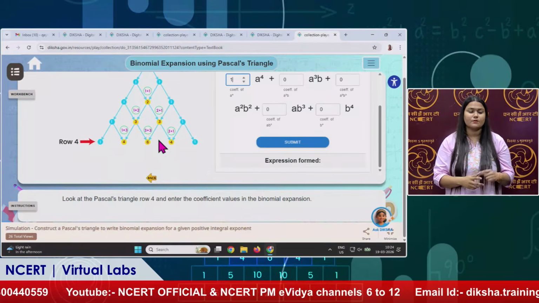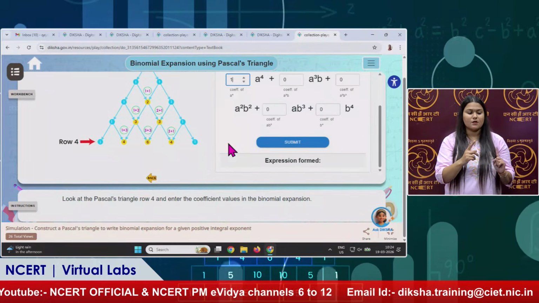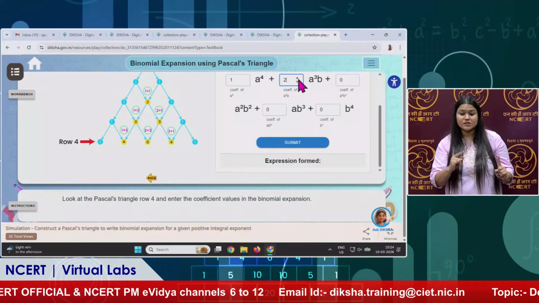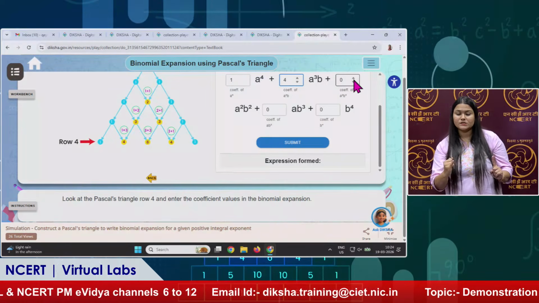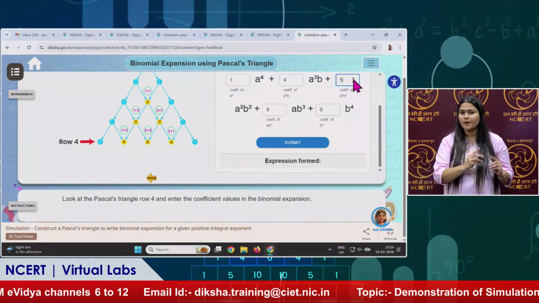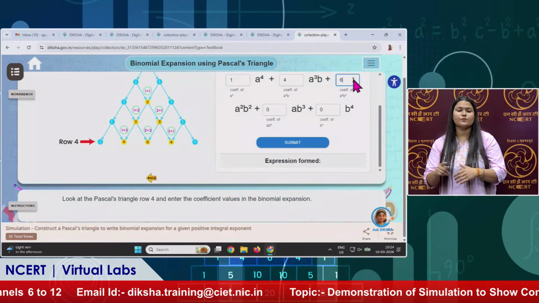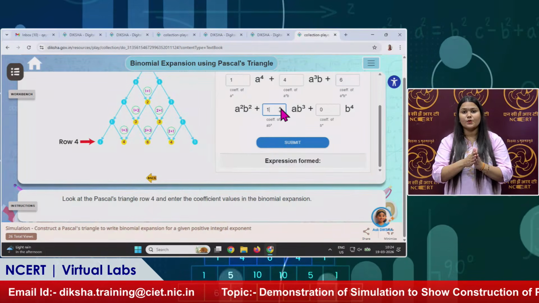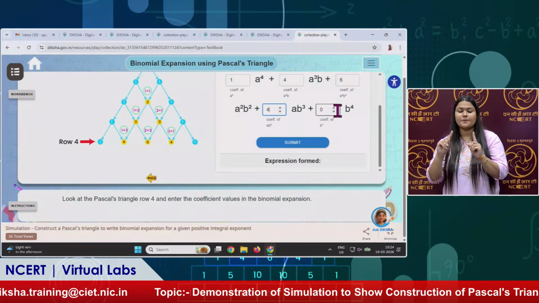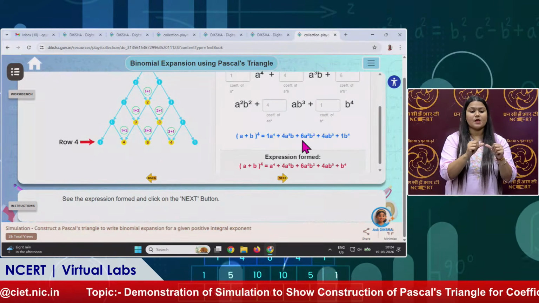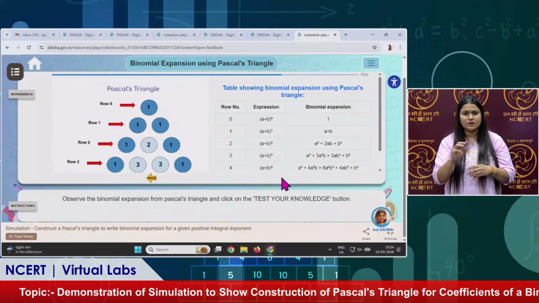You can see 1 4 6 4 1. So I will put the values 1, 4, 6, 4, 1. Let us submit. It is correct. Go to the next step.